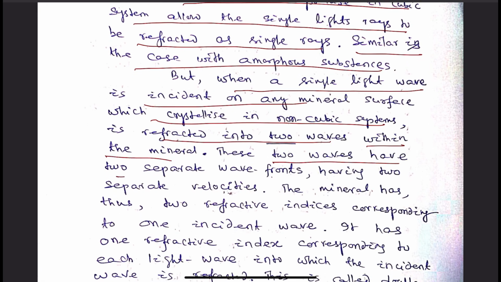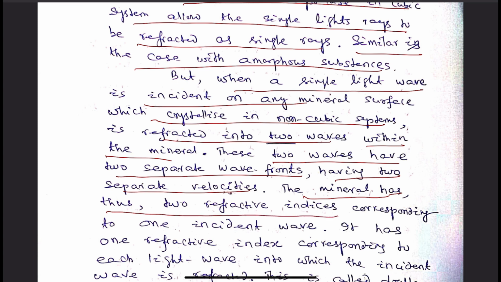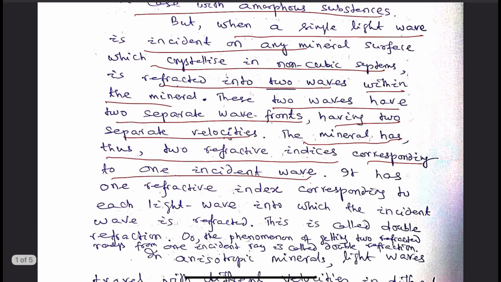These two waves have two separate wavefronts having two separate velocities. The mineral has therefore two different indices corresponding to the single incident ray.